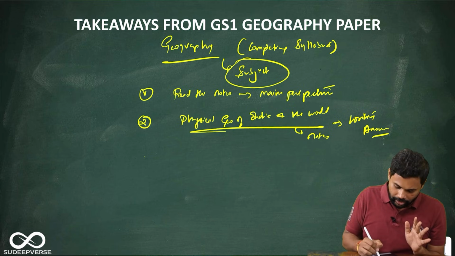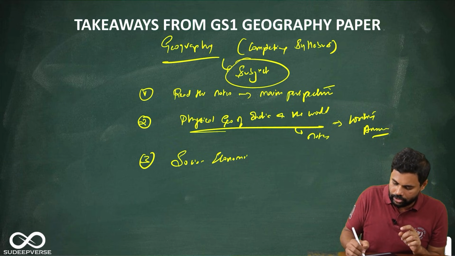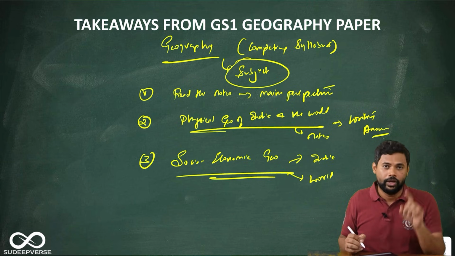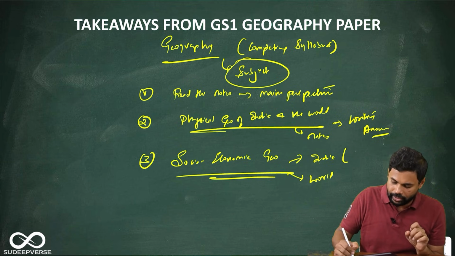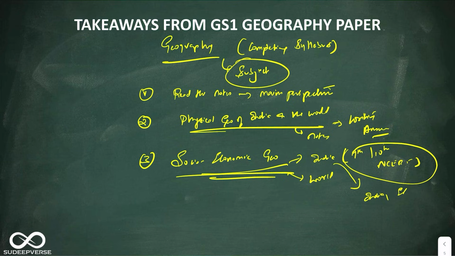The third is where the problem lies, and this is the socio-economic geography of both India and the world. For this, please make sure that you read the 9th and 10th standard NCERT. This is very, very important for the socio-economic geography of India. The next, for the socio-economic geography of India, is the 12th standard NCERT, India: People and Economy. This is all you have to do, and you will be strong in the socio-economic geography of India.